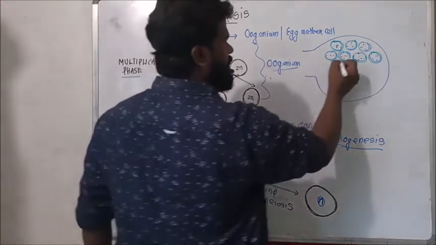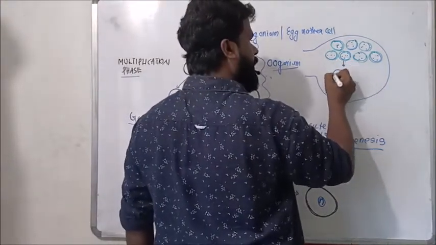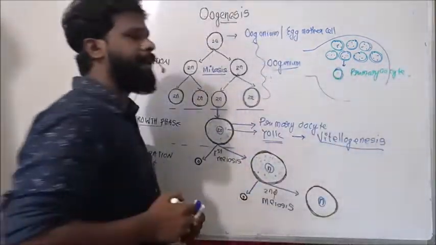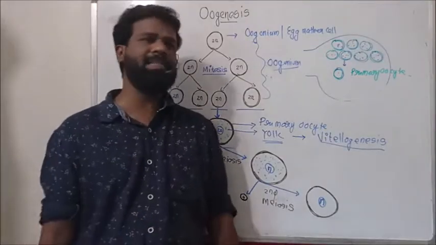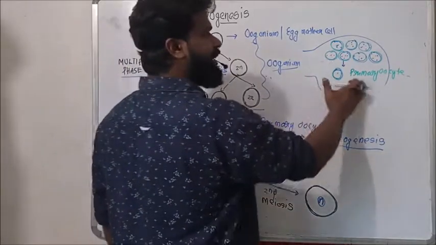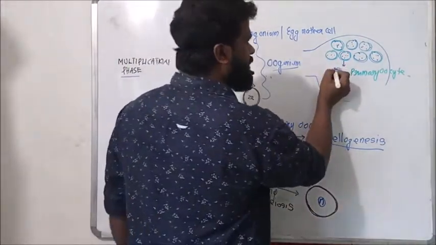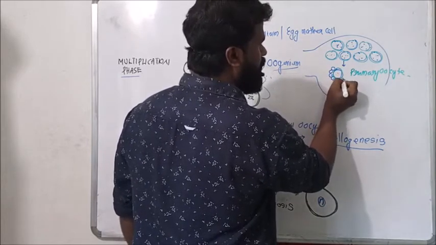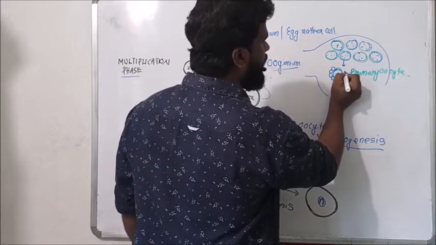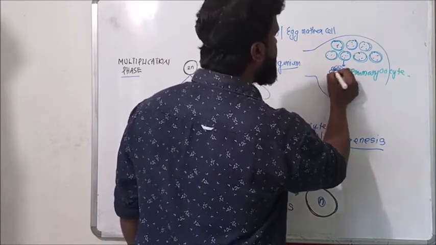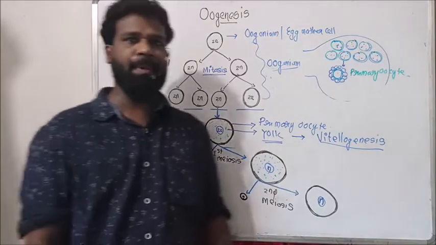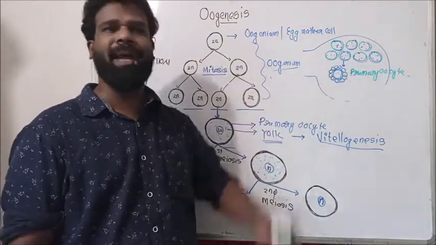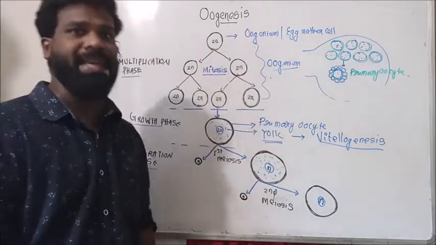Suppose this is a primary oocyte. In this embryonic stage, this is the ovarian cavity. Some of the stromal tissues, or the cells of the ovarian stroma, formed around this primary oocyte in the embryonic ovary.